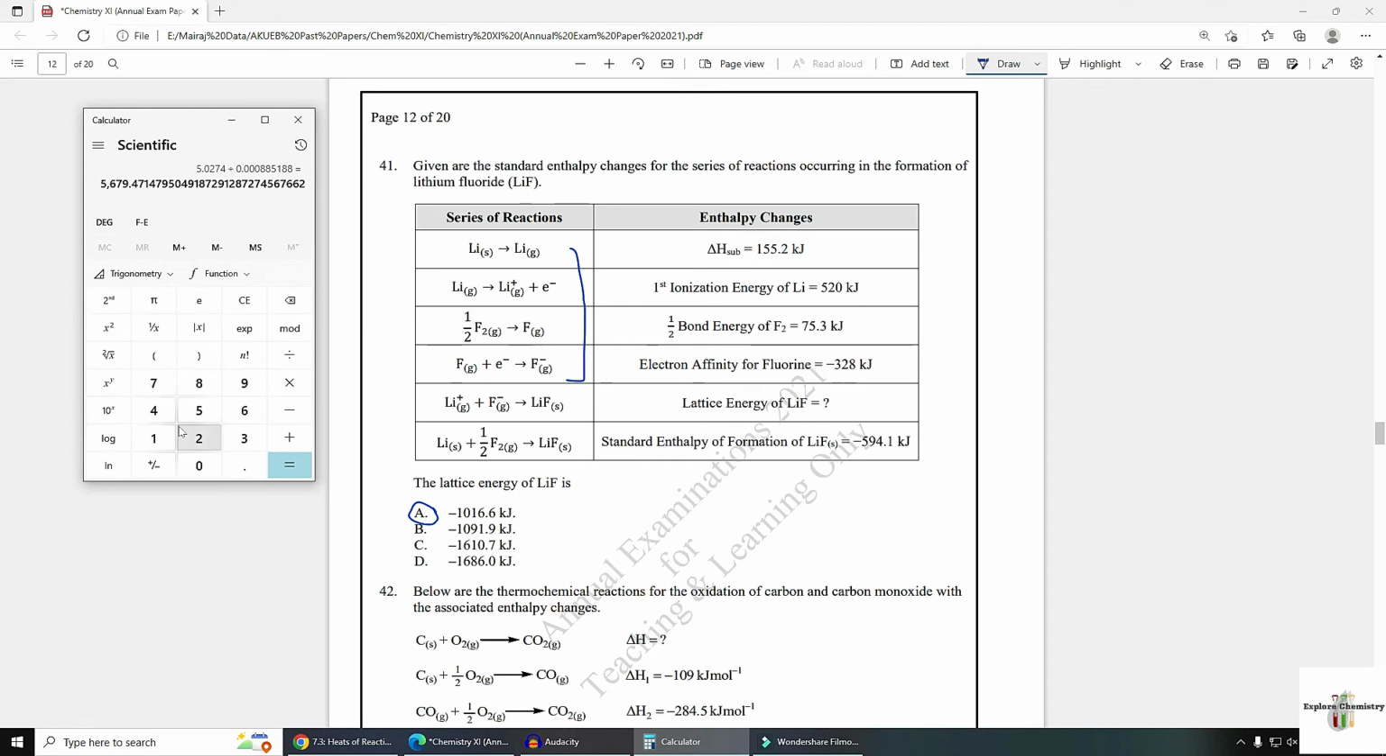Let's do it. 155.2 plus 520 plus 75.3 minus 328. 422.5.